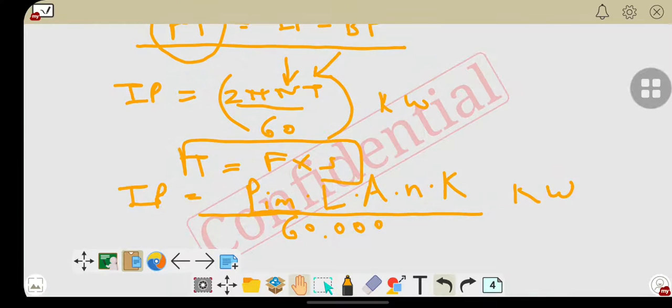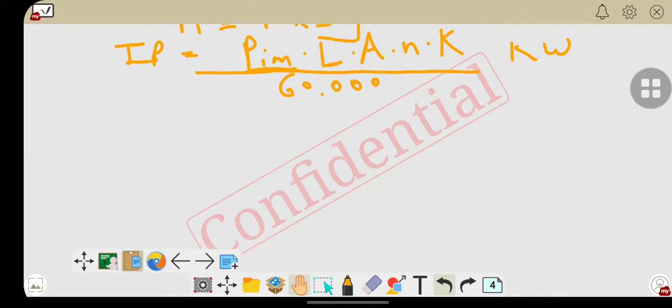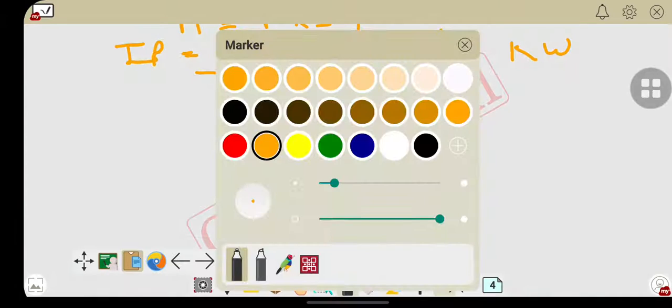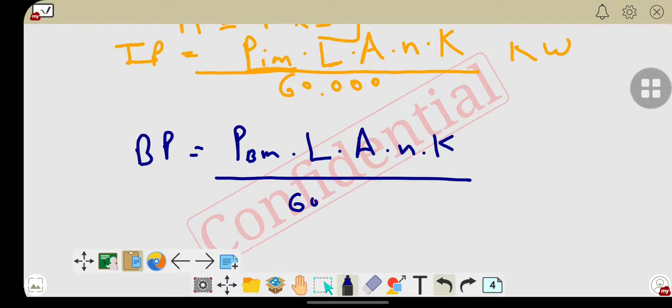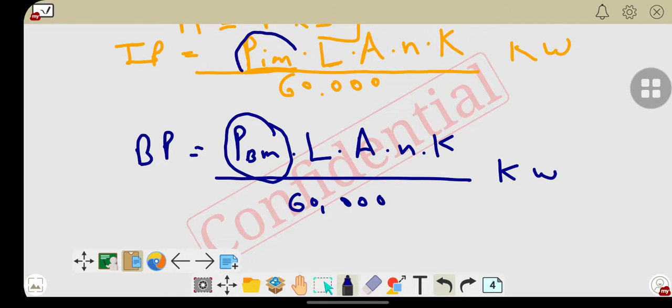In the second term, if we calculate the brake power, it becomes brake mean effective pressure times L A N K divided by 60,000, in kilowatts. The only difference is the brake mean effective pressure and indicated mean effective pressure in brake power and indicated power.